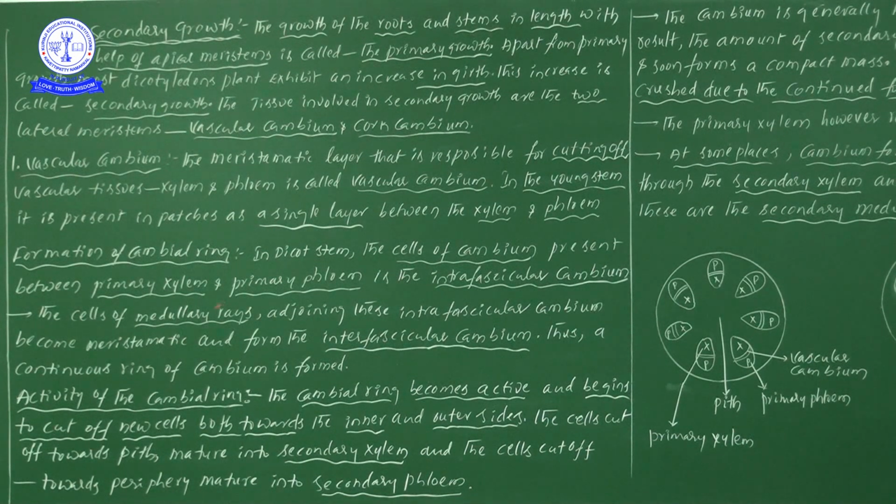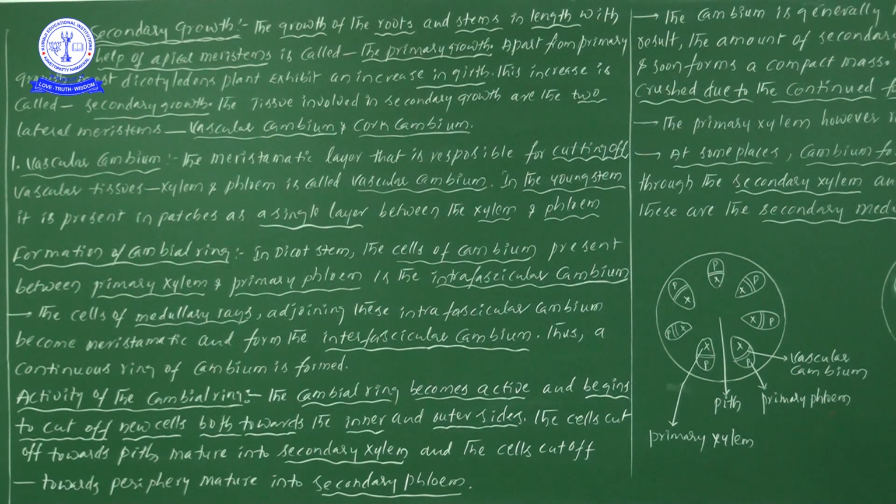Next, the cells of medullary rays adjoining the gap between the vascular bundles; if you only read it you will not understand. Here we find a gap. What cells are present there? Some parenchymatous cells, the medullary rays. The cells of medullary rays adjoining the intravascular cambium become meristematic and form intervascular cambium.